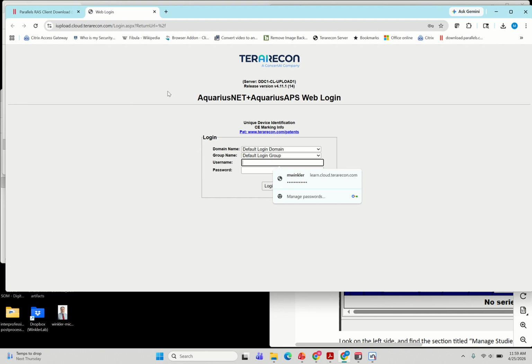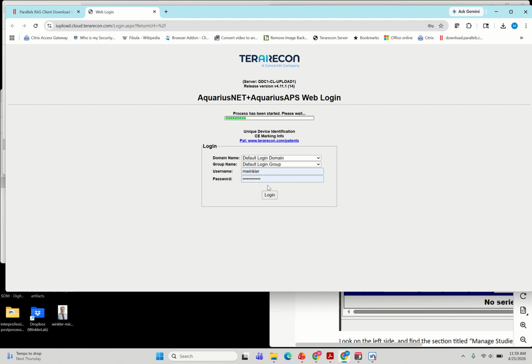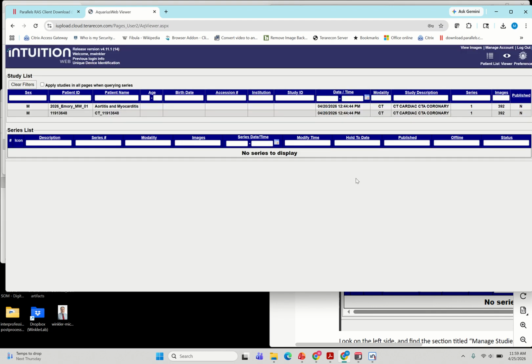This takes you right to the back end of that server. And when you click it and hit login, this will take a minute here, maybe. No, okay, so here we're in.